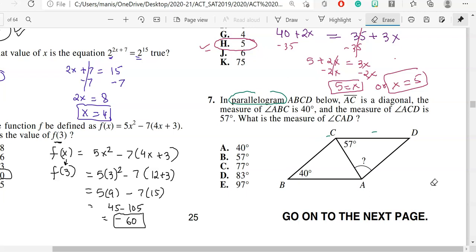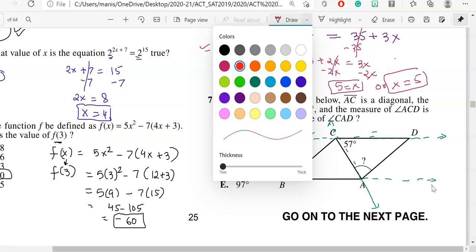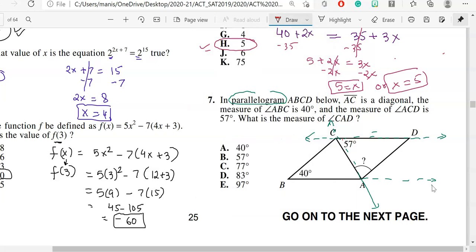So what I'm trying to do is, it is an example of a transversal line. If I expand this over here, since these two lines are parallel, this will be acting as a transversal. So what happens in this situation is, if this is your 57, one of the angles will be 57 over here.